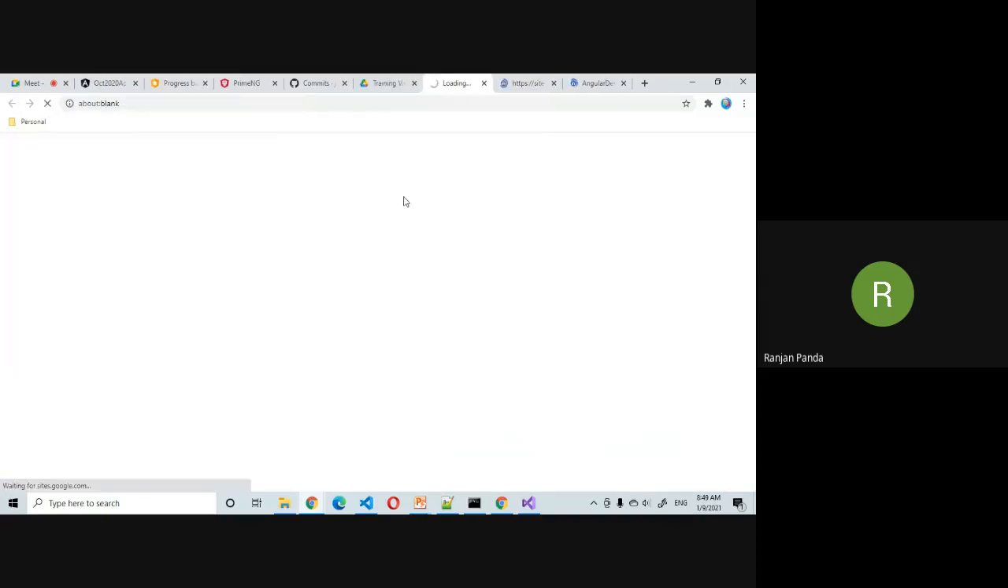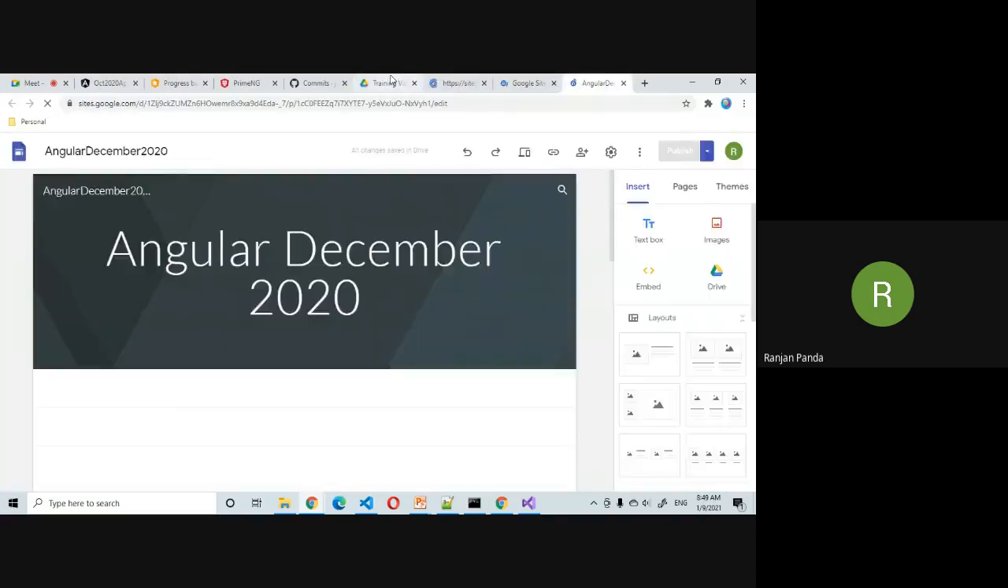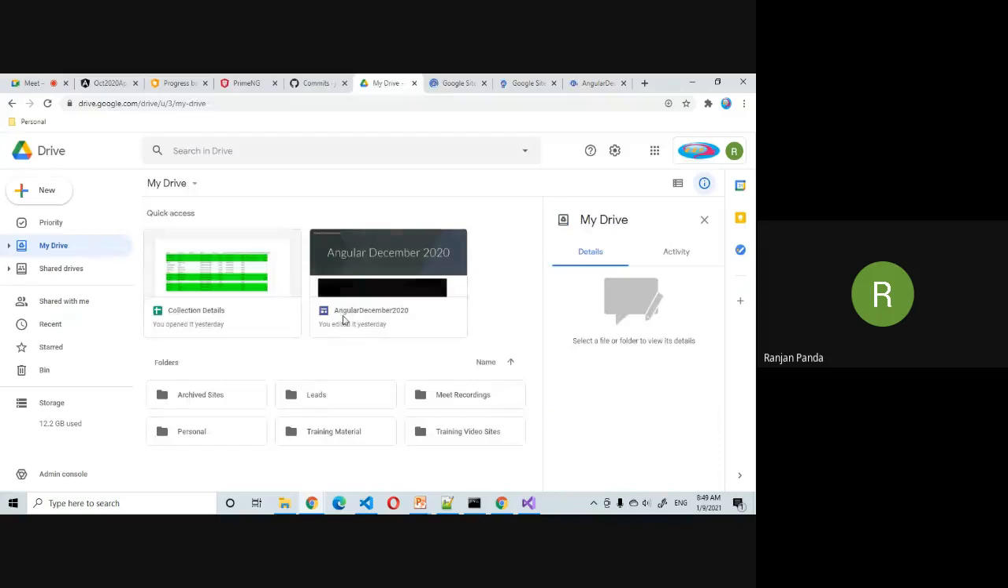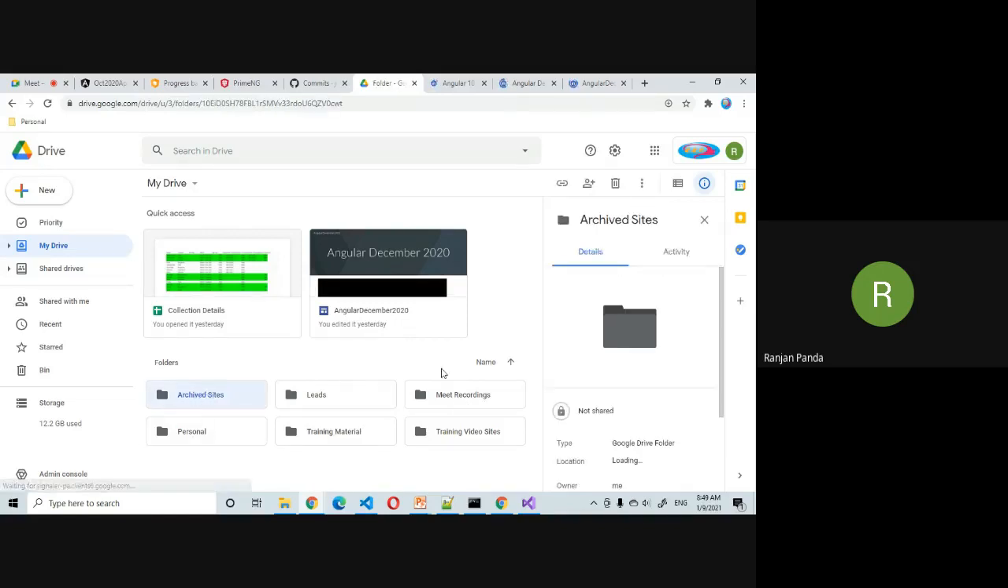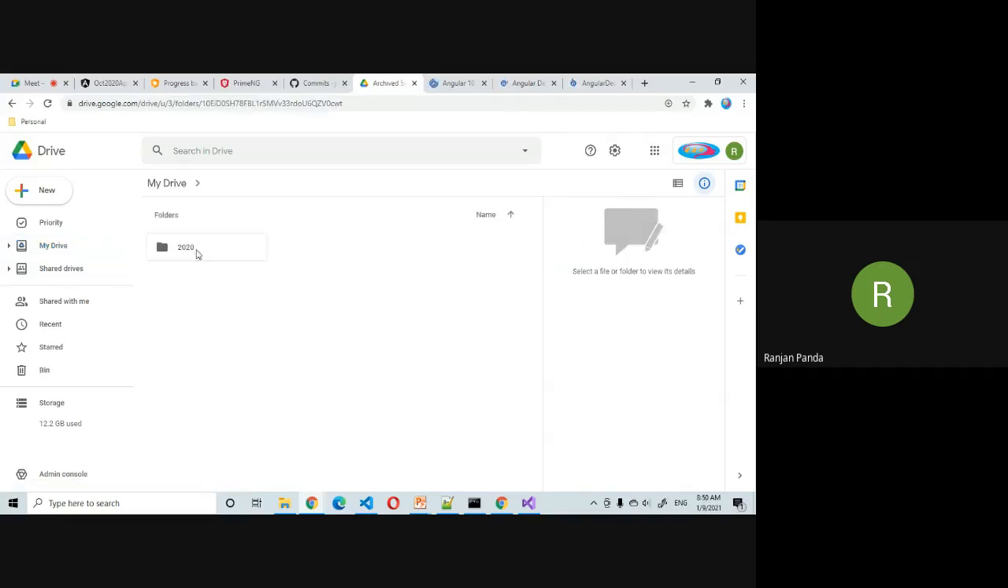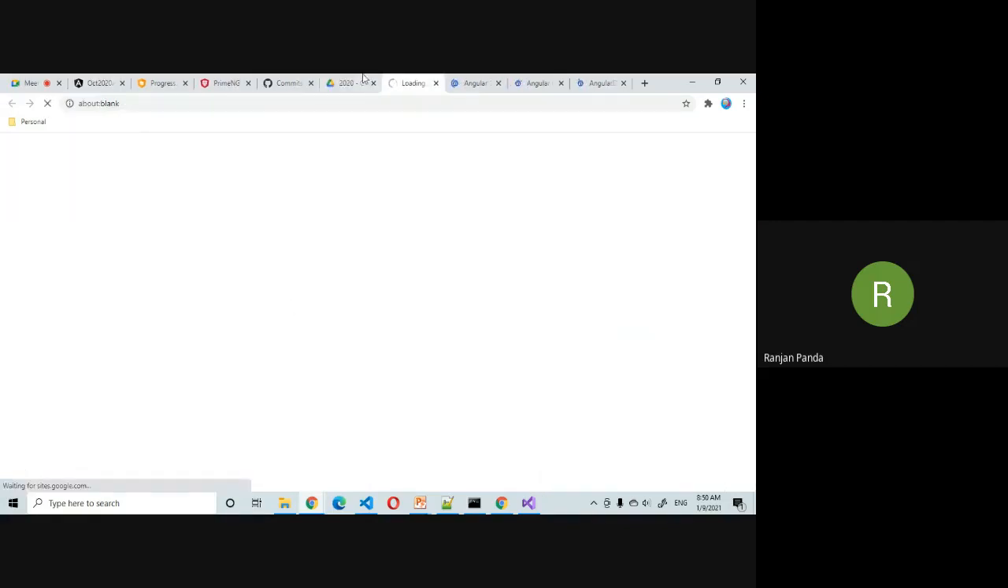So these are the three ongoing batches, and there are some older batches. Online training: due to this pandemic only, I started online training. Earlier, I used to only provide offline training, so I do not have those recorded sessions, because it used to be one-to-one sessions. These are the older batches which are completed already.